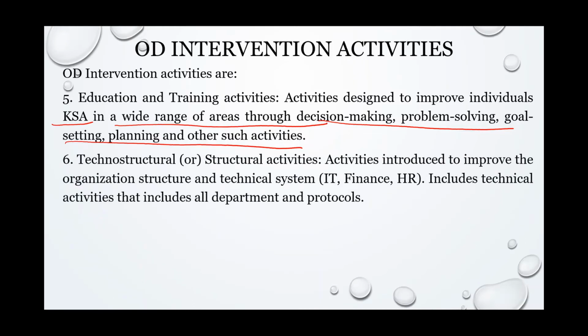Next, techno-structural or structural activities. Here, activities are introduced to improve the organization structure and technical system. Improving organization structure means improving the flow of information, flow of communication, and the understanding of interdependency between one department and another, and between one level and another. Technical system talks about IT, finance, HR. So some activities are introduced that include all departments and protocols.